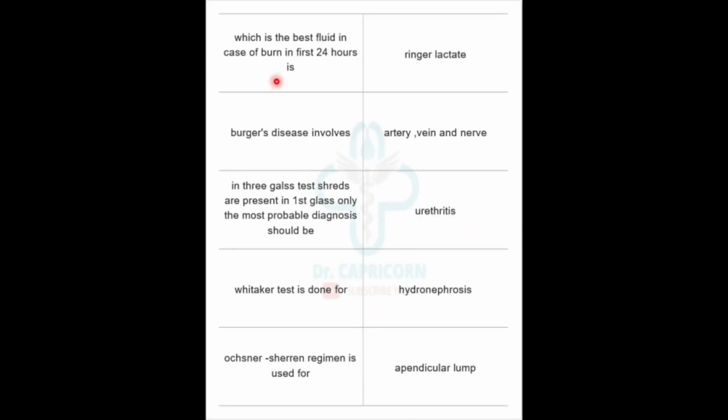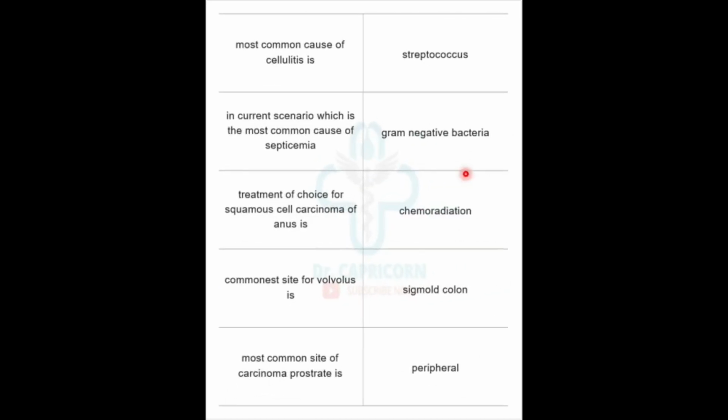Which is the best fluid in case of burn in first 24 hours? Ringer lactate. Buerger's disease involves artery, vein, and nerve. In 3 glass test, threads are present in first glass only. The most probable diagnosis should be urethritis. Whitaker test is done for hydronephrosis. Ochsner-Sherren regimen is used for appendicular lump. Most common cause of cellulitis is Streptococcus.